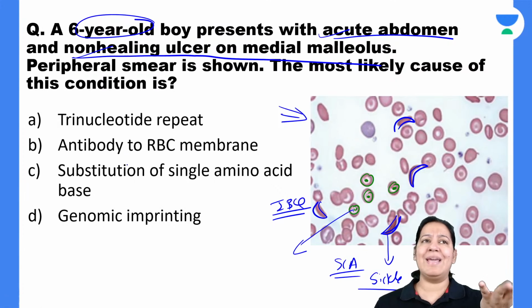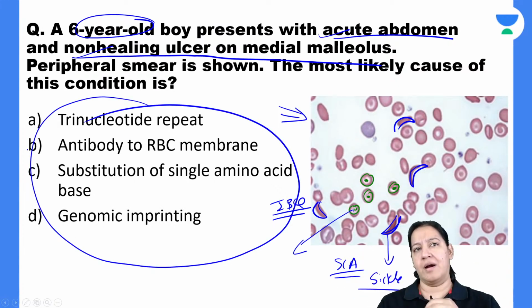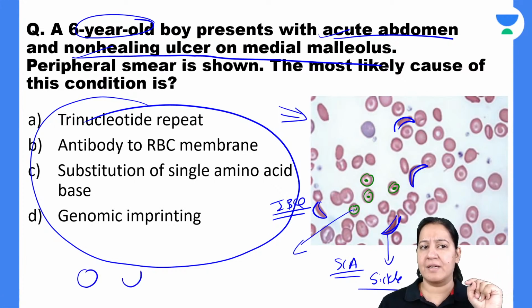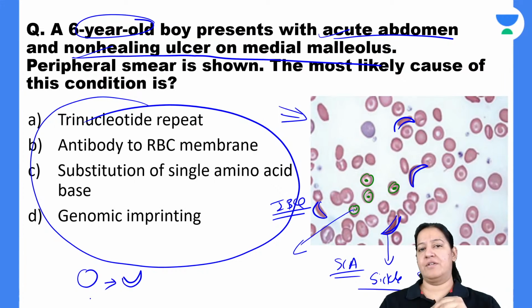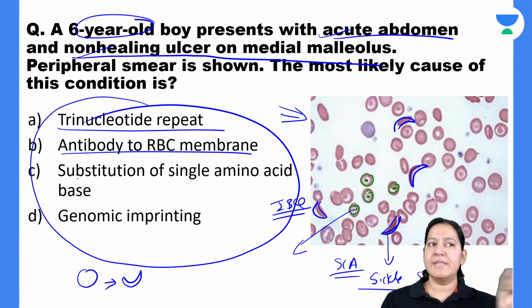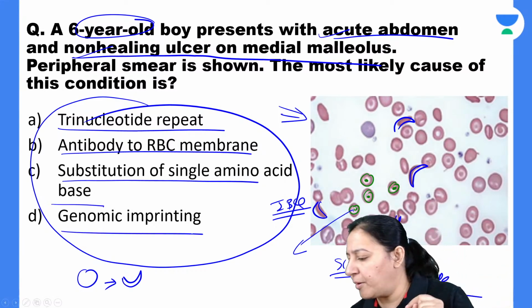No, the answer is very easy. What is the pathogenesis I am asking? Why does sickle cell anemia occur? Why do RBCs, instead of biconcave, become sickle shaped? Why does this transition occur? Is it nucleotide repeat? Is it antibody to RBC membrane? Is it substitution of a single amino acid base? Or is it genomic imprinting? What is the problem?